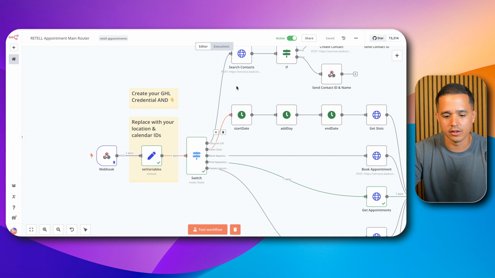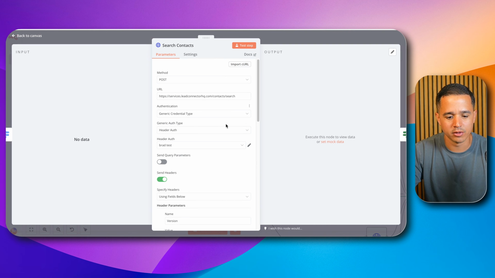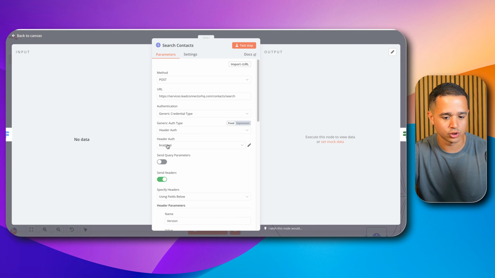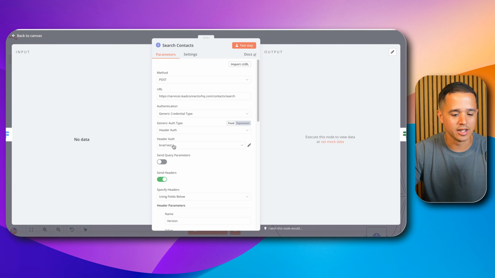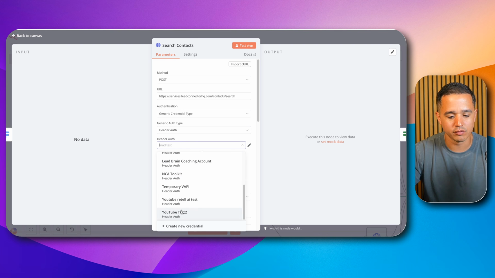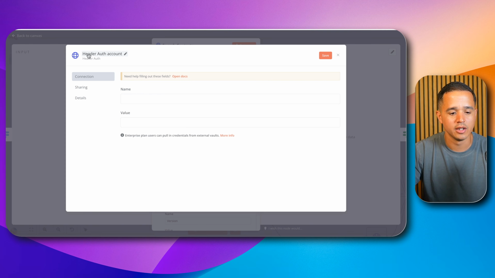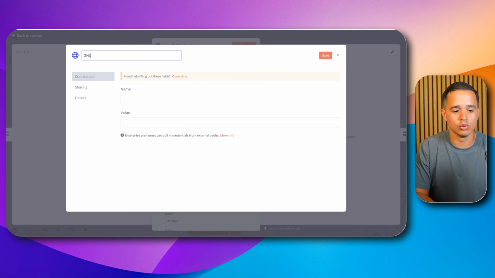So once you're in here, let's just say I'm going to pop open a random node here. Right now I have a header auth right here, generic credential type for authentication, header authentication, and then my header auth key right here is named Brad Test. This is just when I was showing a friend how to do this. So the name of this is not really relevant, but if you come down here, if you've never done this before, you'll see create new credential. And what you want to do here is name this credential something identifying that you will remember, like YouTube testing.